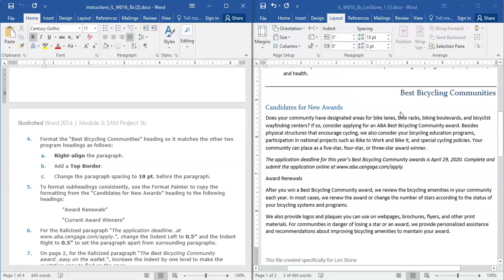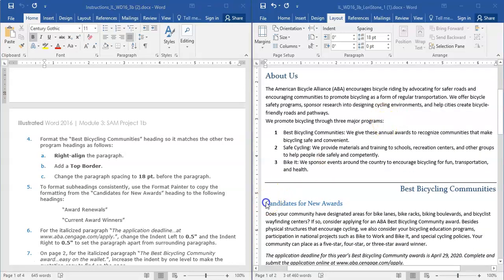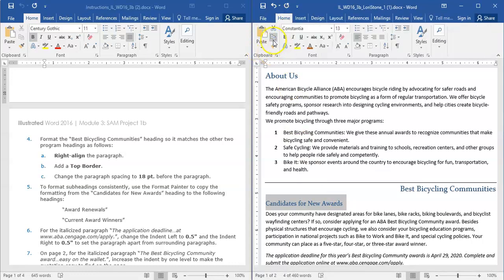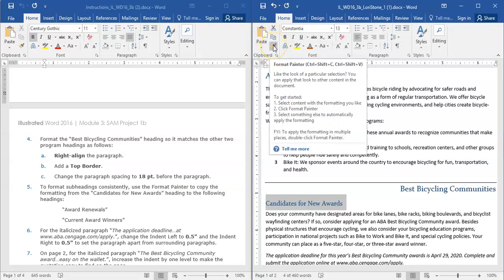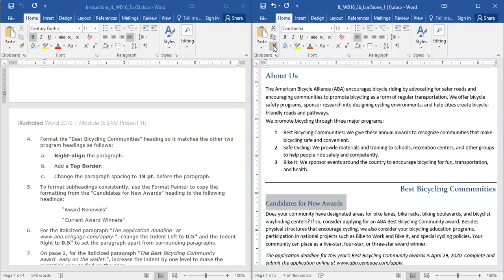So what you're going to do is select the text that you want to copy, and then we're going to go up to our Format Painter, which is right here. And we're going to double click it because we have two swipes that we have to apply, so that we can make the two headings, Award Renewals and Current Award Winners, look like Candidates for New Awards.